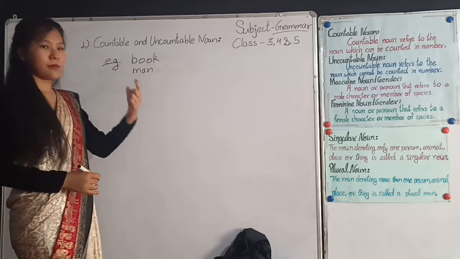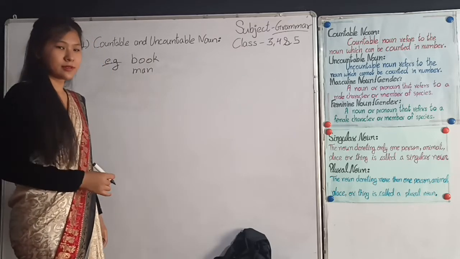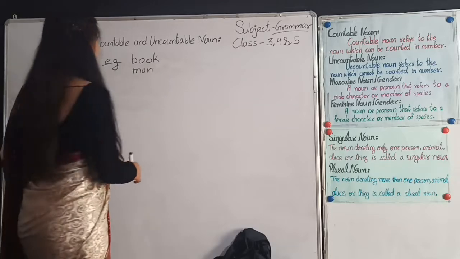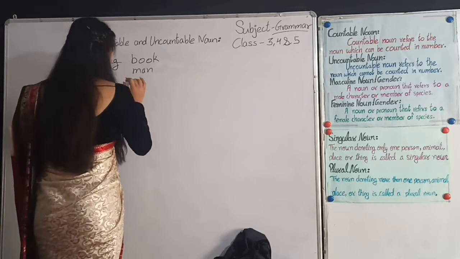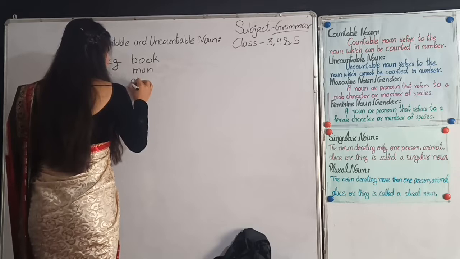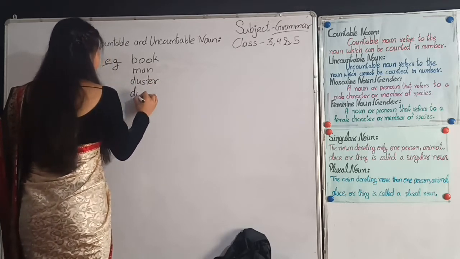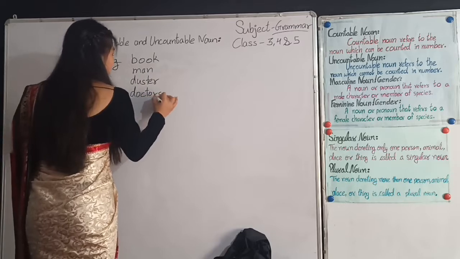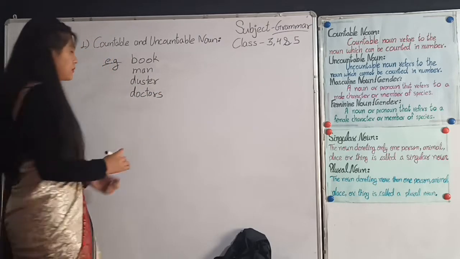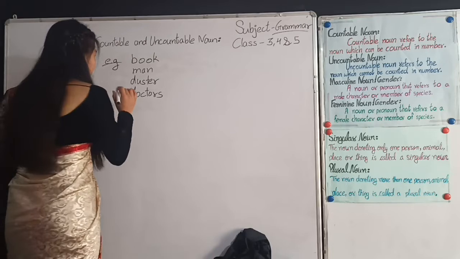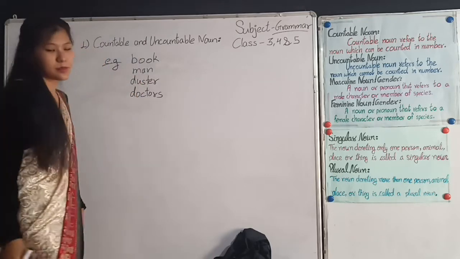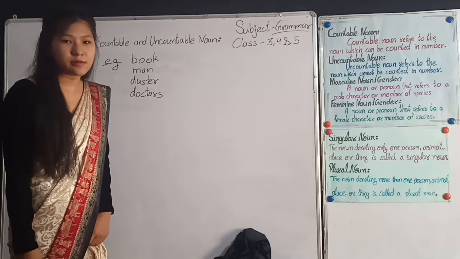We can count man, 1 man, 2 men. Now, duster, doctor, we can count doctors. So these are the examples of countable noun.